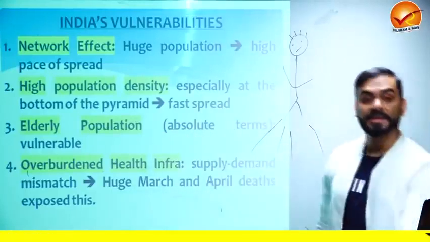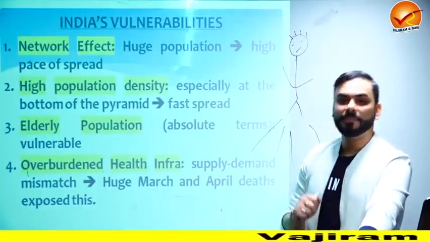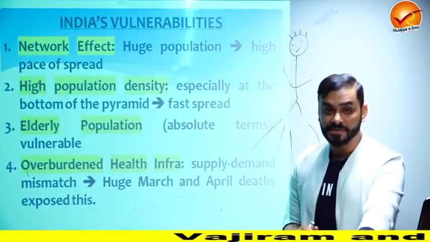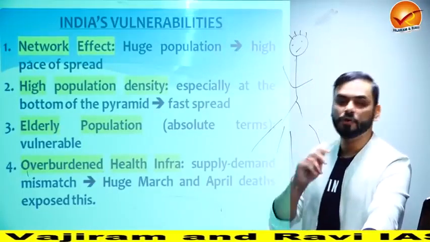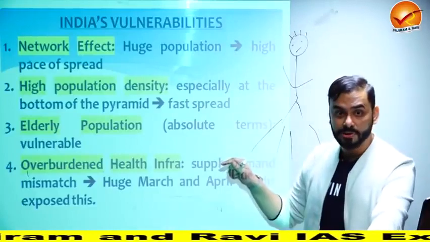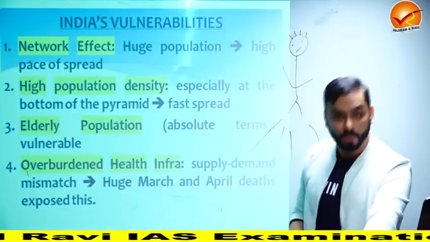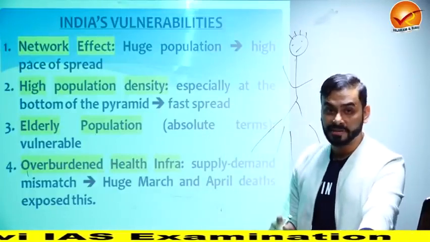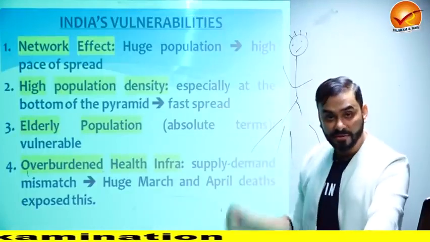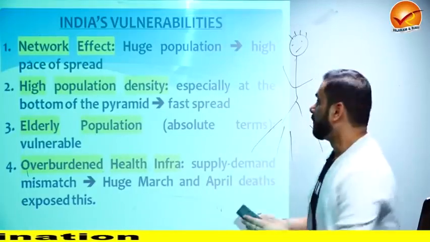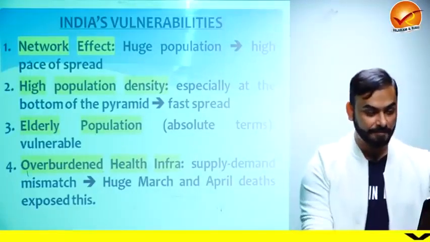Now, overburdened health infrastructure. In our country, the number of doctors, hospital beds, ventilators, machines, oxygen masks, all these things, their number is very, very low. But the population is huge. So if in our population, let's say 10 lakh people start to suffer from COVID, they would all need hospital beds and everything, and doctors and healthcare workers would not be available. Why? Because our healthcare infrastructure is very, very poor. So these are some of the things which make India more vulnerable.